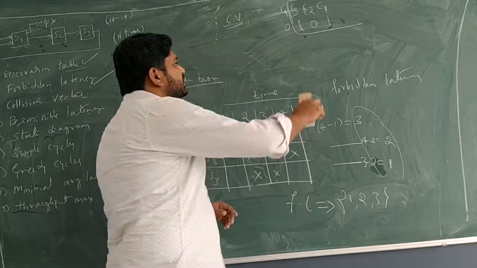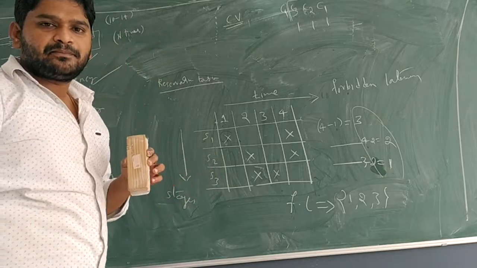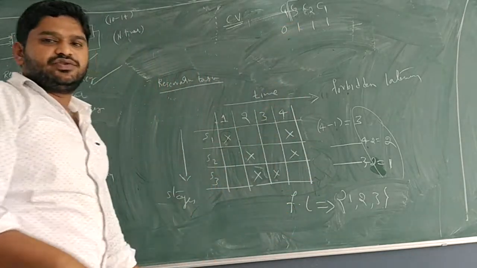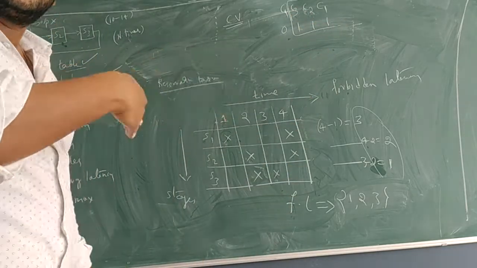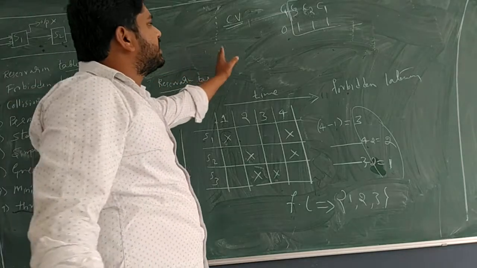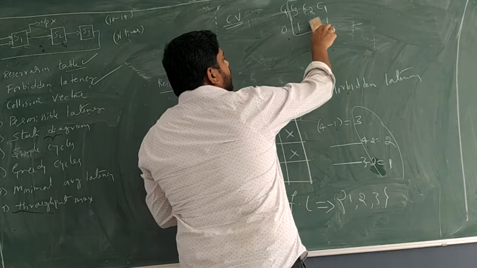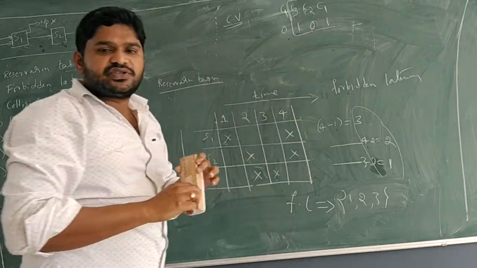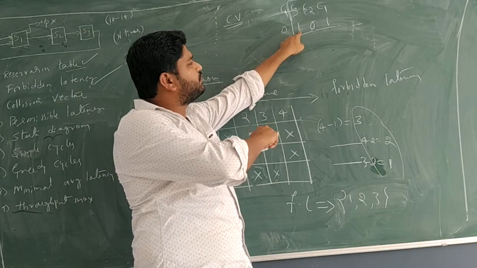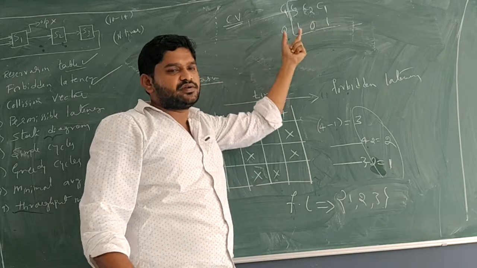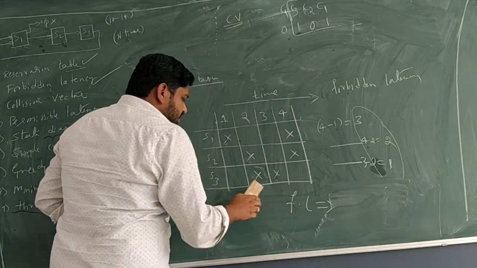C1, C2, C3. See how the collision vector changes. C1, C2, C3. Okay, so leave 0 as usual. So what is to be considered? We consider only from where we get the first 1 from the left side of the collision vector till the last. Say if we have got 0 here, can we skip C2? No. Once you get any 1 from your left, from there till you reach the last, it is compulsory to take the full information.